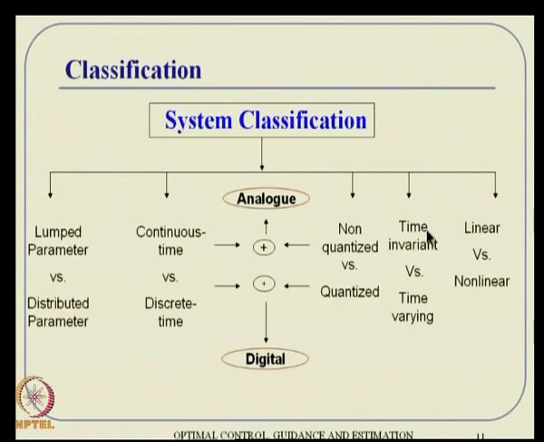Then there is a concept called the time invariant system, and there is something called a time varying system. If the parameters of the system can change in time, this leads to a time varying system. A typical example is when an aircraft or a rocket moves, you burn fuel, so the system sees a different mass as time goes. Mass, moment of inertia, all that keeps on changing. And if that does not happen, then we talk about a time invariant system.